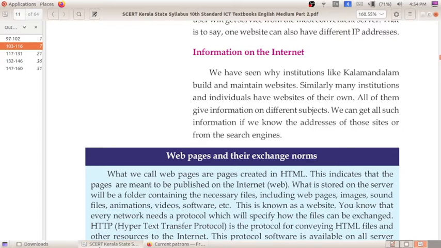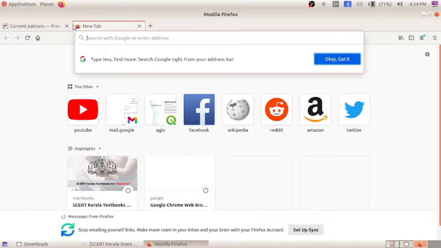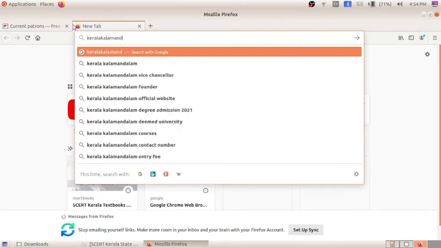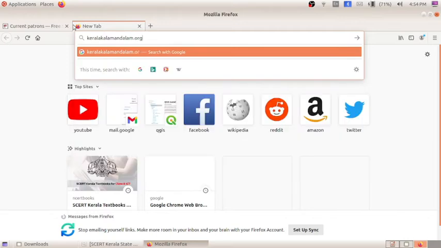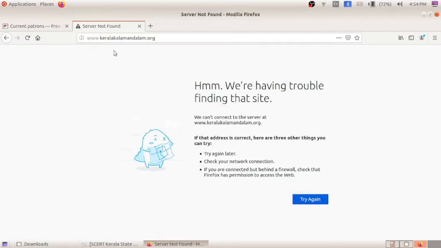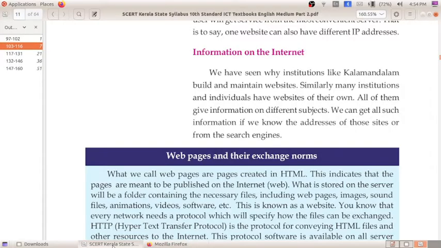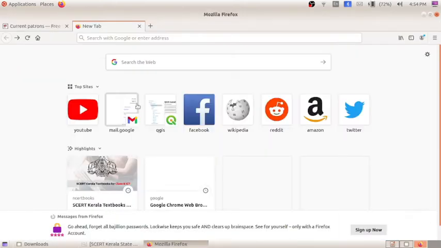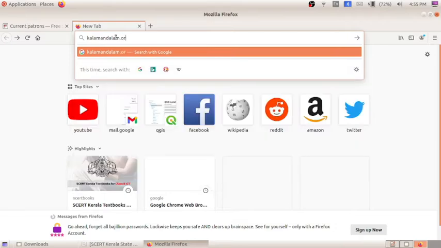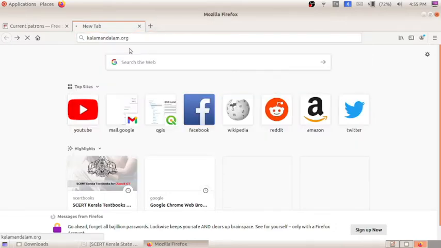So here I am going to open one website of Kerala Kalamandalam. This is the page kalamandalam.org.